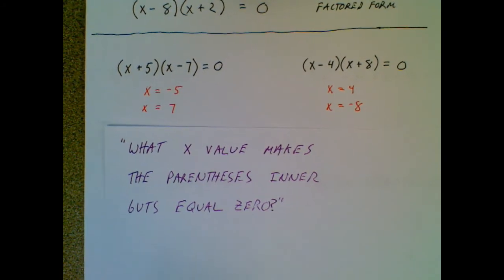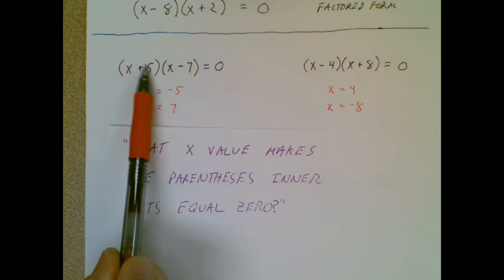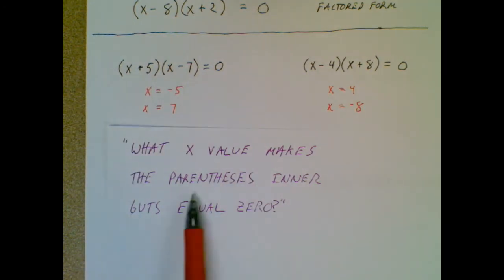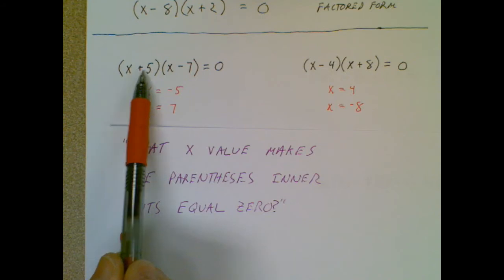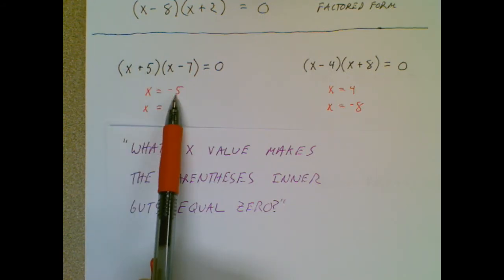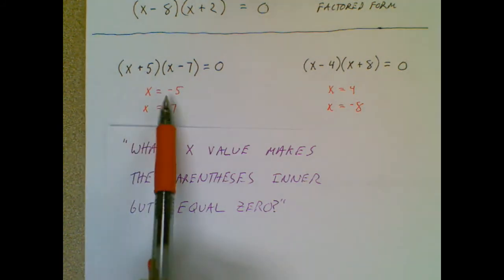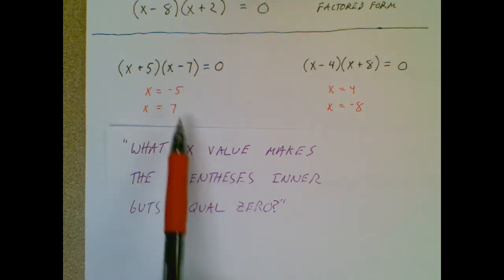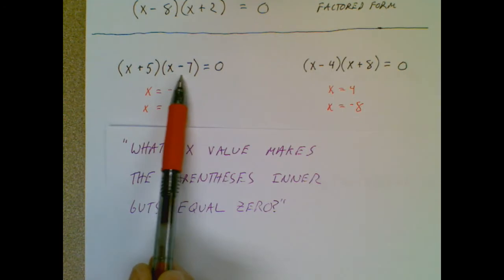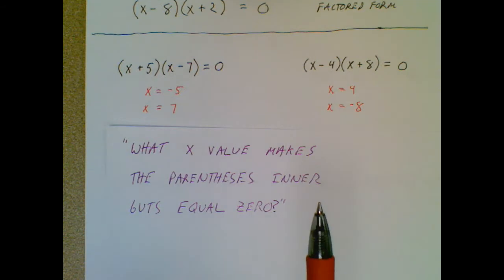Now how did I get that? You have a suspicion, but basically I look at each parentheses and I say, what x value makes the parentheses inner guts equal to 0? Well, what x would make an x plus 5 equal 0? It's a -5, because a -5 plus a 5 equals 0. That's why that's one of the answers. What x value would make the inner guts x minus 7 equal 0? Well, that's a 7, because 7 minus 7 equals 0.